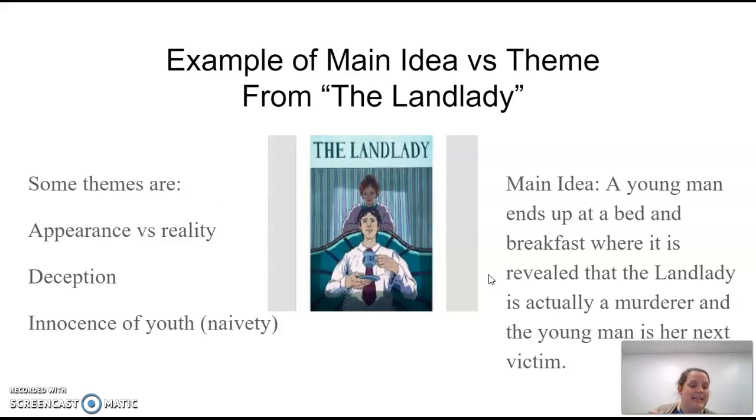So it says a young man ends up at a bed and breakfast where it is revealed that the landlady is actually a murderer and the young man is her next victim. Okay, so that sums up the story in one single sentence.